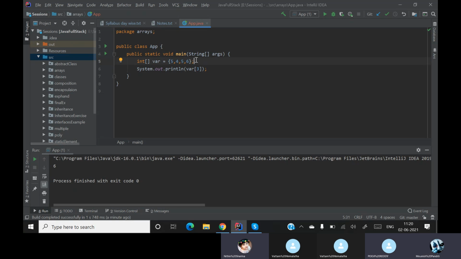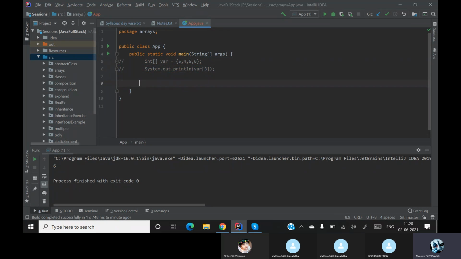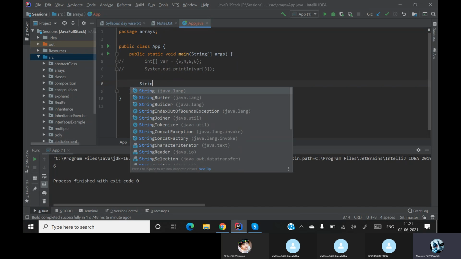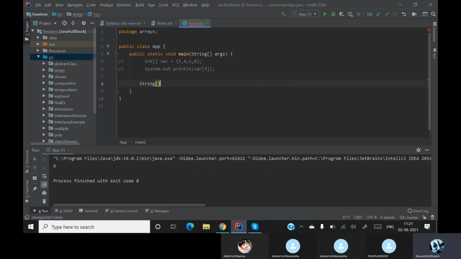Clear, sir. Yes, sir. So now let's see how the initialization of an array is done. First of all, let me take a string and I am telling that it is an array. We have to mention square brackets over there and give some names, and the values should always be inside the curly brackets.